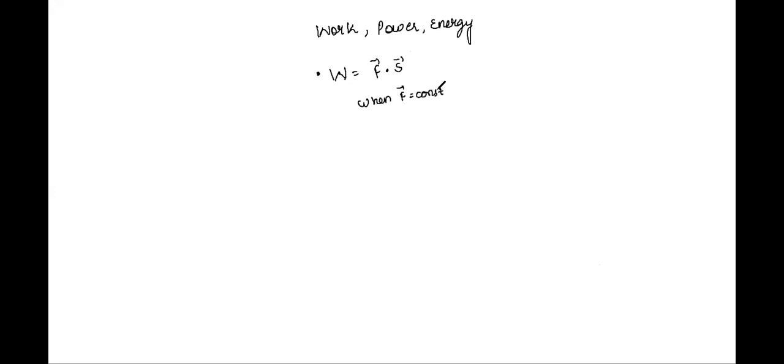That constant means it is not varying with time. So it is F dot S, right? Second definition, which becomes important, is work is equal to the integration of F dx when force is varying. 2 important points to keep in mind. Quickly jot it down, right? It's a variable force or a varying force.